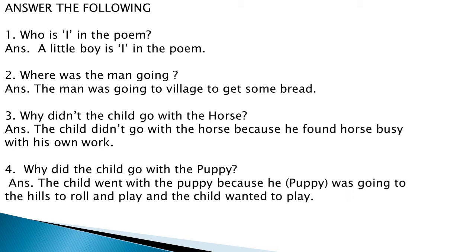Okay, now we will discuss the question answers that I had given you in the handout, and you might have solved it so far. You might have written it in the notebook. Okay, let us see. Number one, who is I in the poem? A little boy is I in the poem. As we discussed, who was I in the poem? The boy, that little boy was talking with that man, was talking with that horse, and then a puppy. So, who is I in the poem? A little boy is I in the poem.